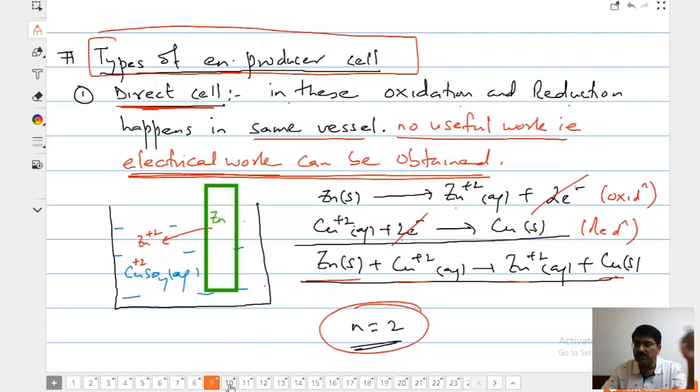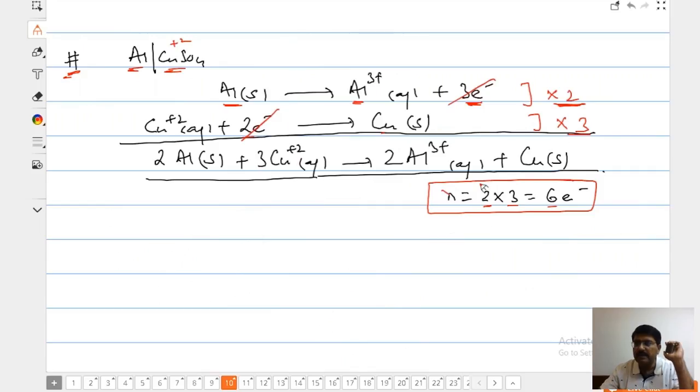So see, now you learn n. I'm concentrating upon the useful thing. Is it clear that n is 2 here? I want yes or no from your side. Yes. And is it clear that n is equal to 6 here? n is equal to 6 here. Total, aluminium is losing 6 electrons and copper is gaining 6 electrons.